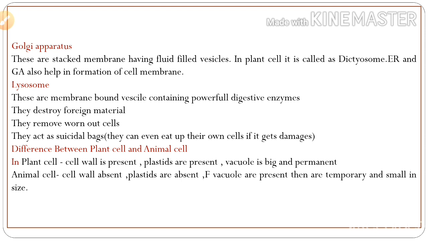Next one, Golgi apparatus. These are sac-like membranes having fluid filled vesicles. In plant cells it is called dictyosome. So it has a special name in plant cells. It is called dictyosome. Endoplasmic reticulum, that is ER, I have given here the short form. Endoplasmic reticulum and Golgi apparatus also help in formation of cell membrane.